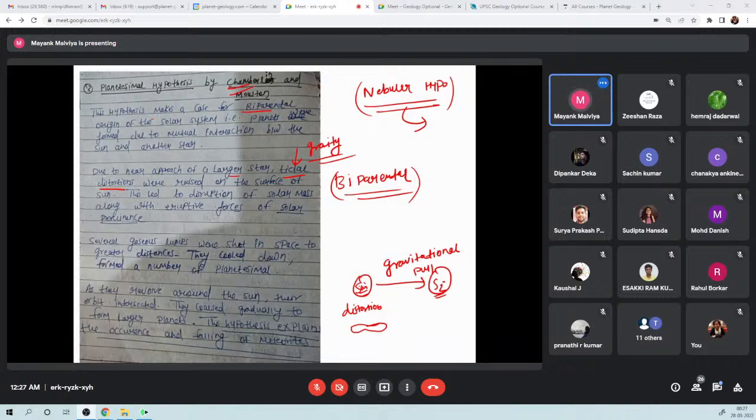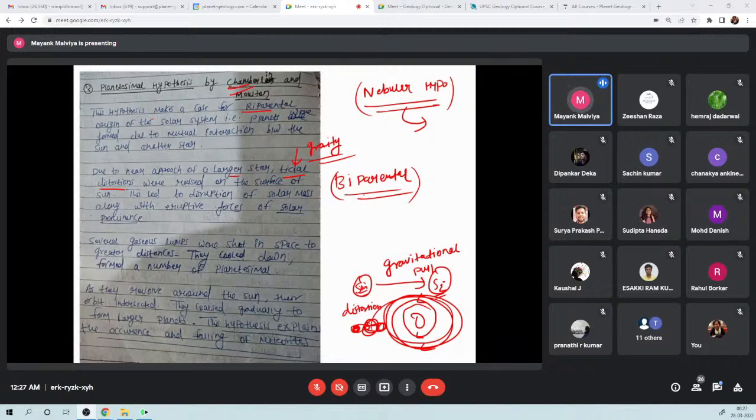The sun got distorted, and then with time this material got away from the sun, right? This became the sun, and all this material started revolving around the sun, right? And ultimately this material coalesced, came together, and formed various planets, right?